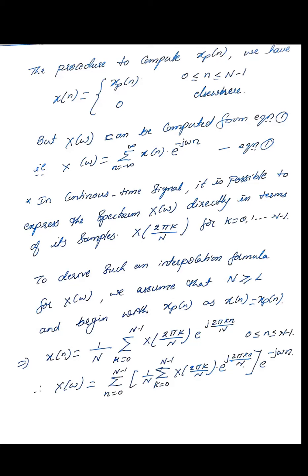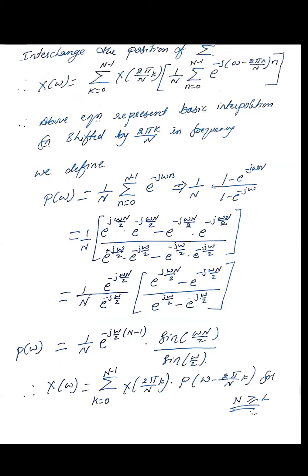So now let us substitute x of n in the omega equation, that is equation 1 as shown above. So X of omega is equal to summation of n is equal to 0 to N minus 1, 1 by N summation of k is equal to 0 to N minus 1, X of 2 pi k by N e raised to j 2 pi k n by N, multiplied by e raised to minus j omega n. So interchange the position of summation. We have got this particular expression.